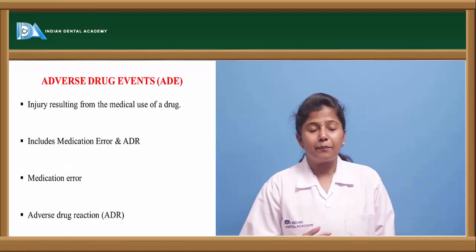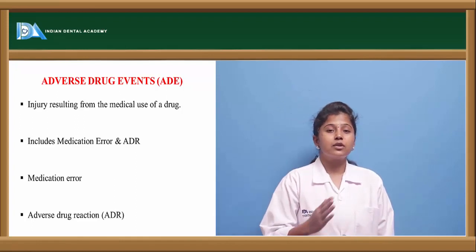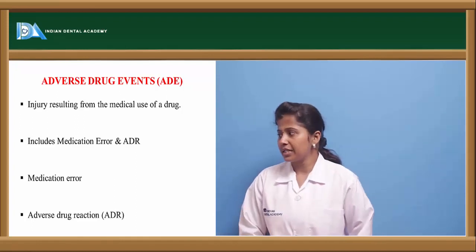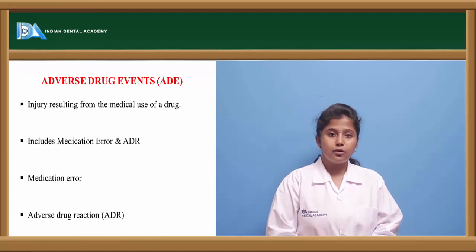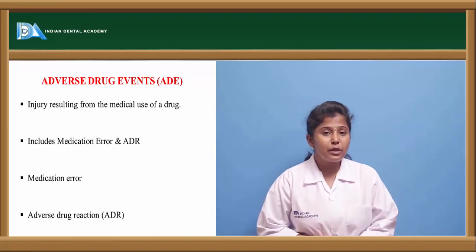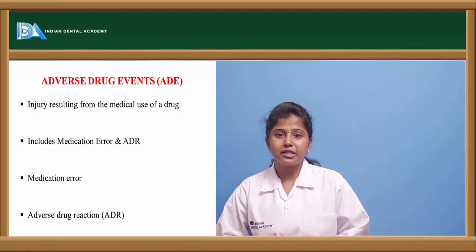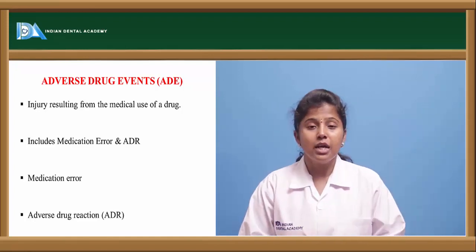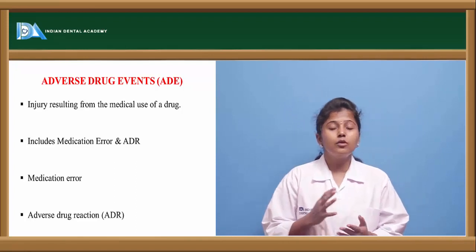Now let's see what events occur because of these adverse drug reactions. Here we can see injury resulting from the medical use of any drug. So if we are using any drug, there may be some sort of damage or injury caused in our body. The other one includes medication error and adverse drug reactions.